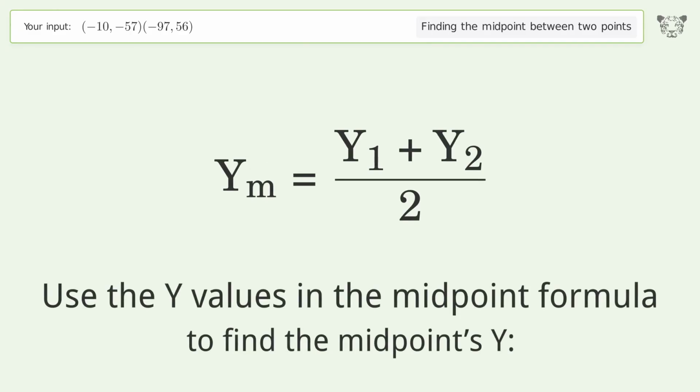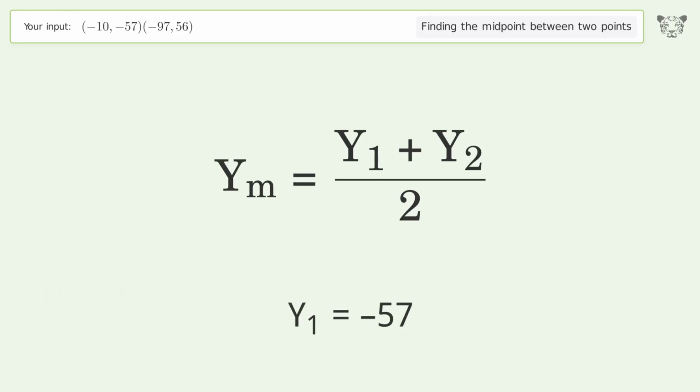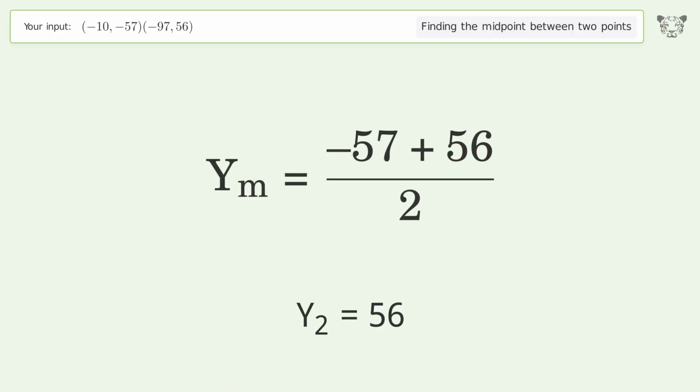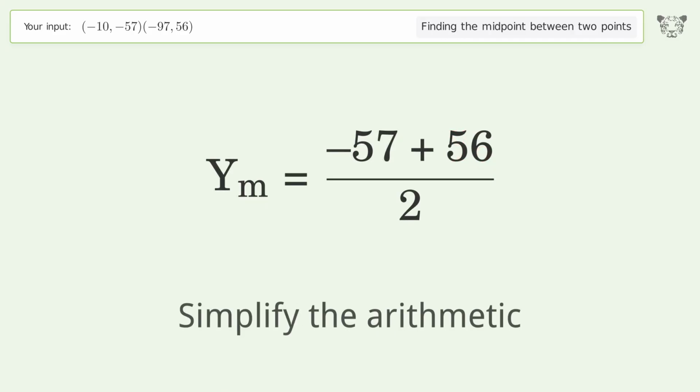Use the y values in the midpoint formula to find the midpoint's y. y1 equals negative 57. y2 equals 56. Simplify the arithmetic.